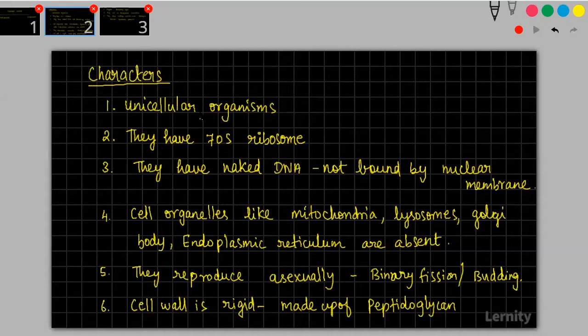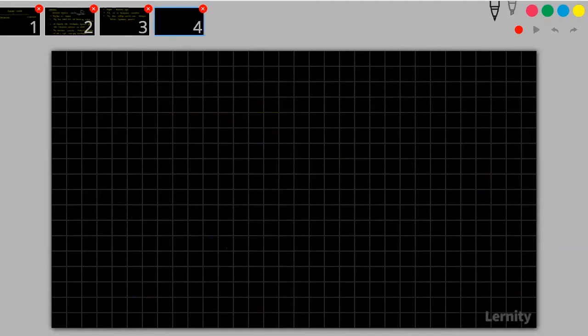What is the meaning of unicellular organisms? They are made up of simple cellular organisms. If you're talking about monerans, they will exist as single-celled organisms. They will have a cellular type of organization. What do we mean by cellular type of organization? Say, for example, some monerans exhibit as a colony. Bacteria will be living in terms of colony. This is called a colony.